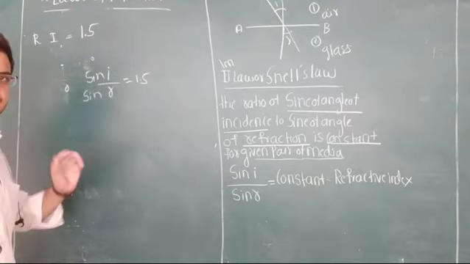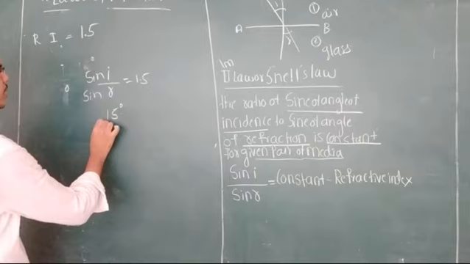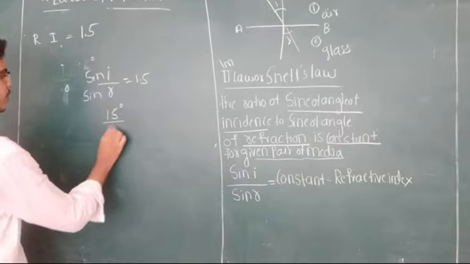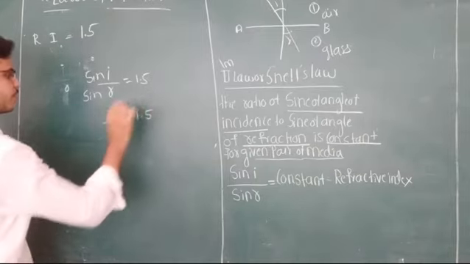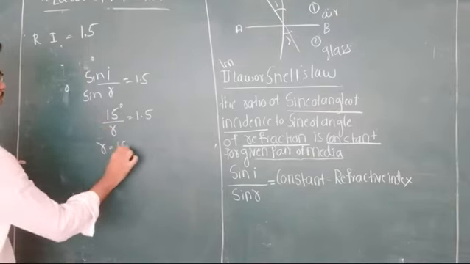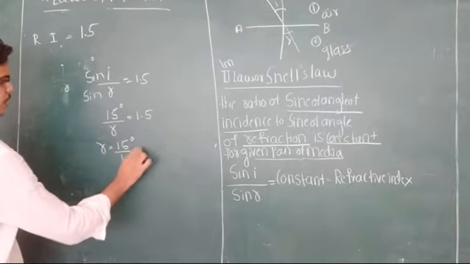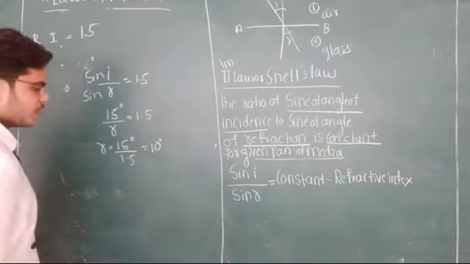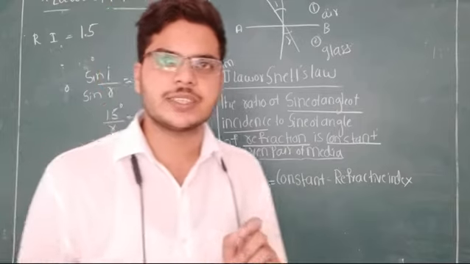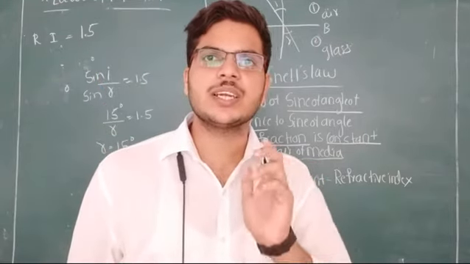So 15 degree divided by R is equal to 1.5. By rearranging, R is equal to 15 degree divided by 1.5, that is equal to 10 degree. If the angle of incidence is 15 degree, the angle of refraction is 10 degree.